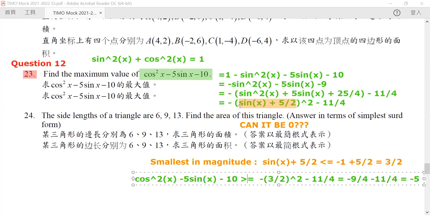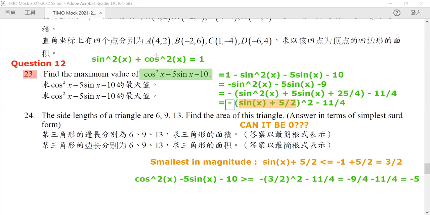Because we want this to be small in magnitude so that after taking the negative sign, this one will be the biggest. For a negative number, small in magnitude means its largest value, because it's the least negative one, and hence it is maximum. So we get that the maximum number is negative 5. Any other number, if you substitute into it, will give a number which is less than negative 5.